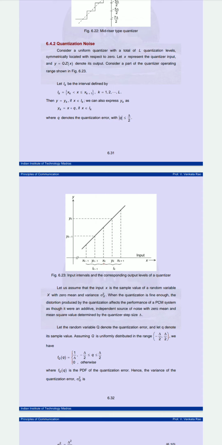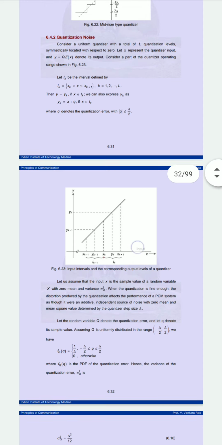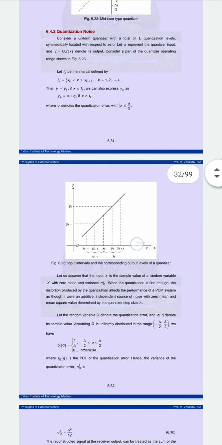We are considering k from 1 up to L. Now we have the output y equal to y of k if x is in the range of Ik. We can also express y of k as x plus q if x is in the range of Ik. Here we denote q as the quantization error, which we are supposed to study.